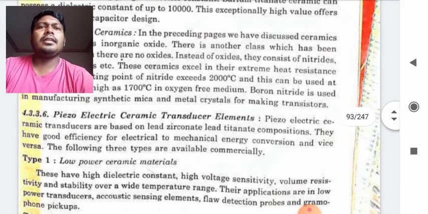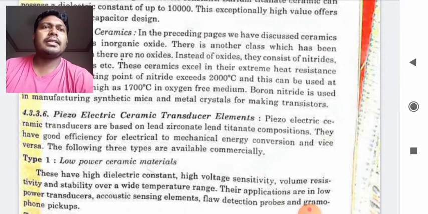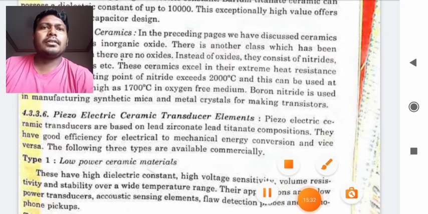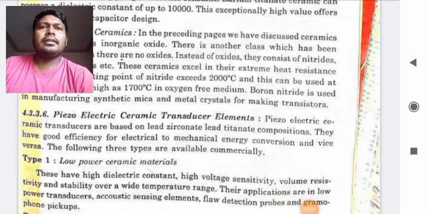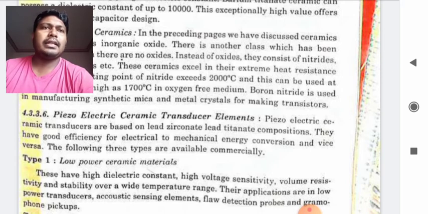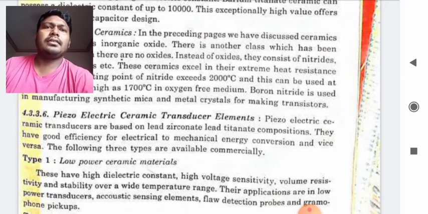Now students, we will read about piezoelectric ceramic transducer elements. Piezoelectric ceramic transducers are based on lead zirconate, lead titanate composition. They have good efficiency for electrical to mechanical energy conversion and vice versa. The following three types are available commercially. So what are the three types then?